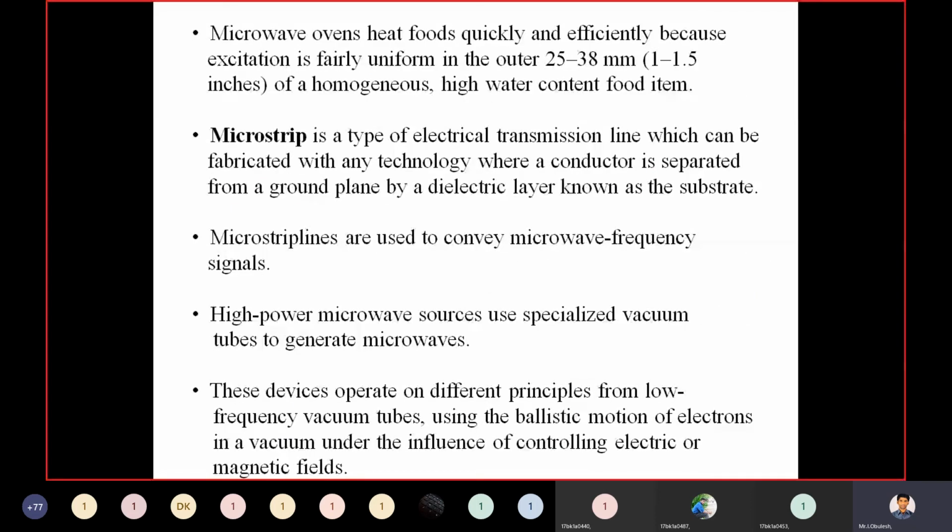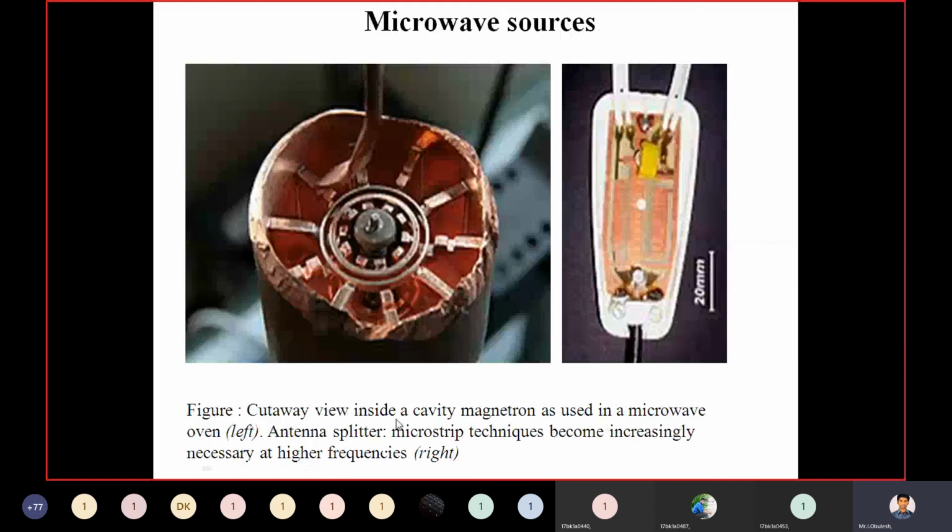Next one is what we discussed here: microstrip. The microstrip is one type of electrical transmission line which can be fabricated with printed circuit technology, where a conductor is separated from a ground plane by a dielectric layer known as the substrate.